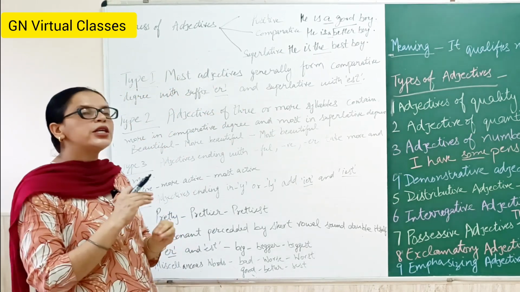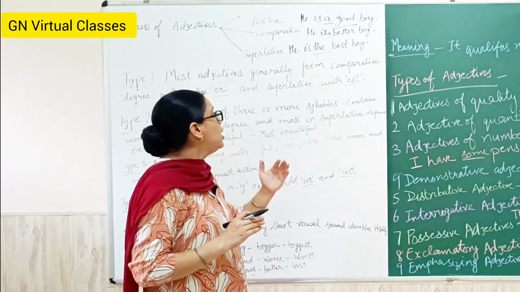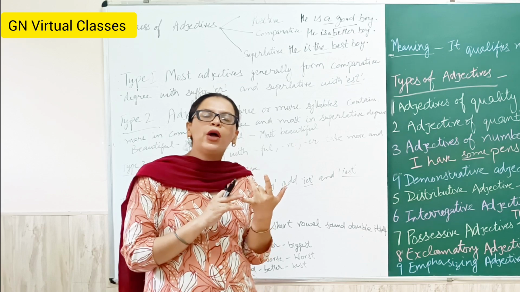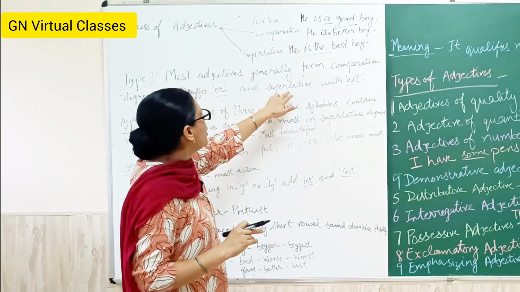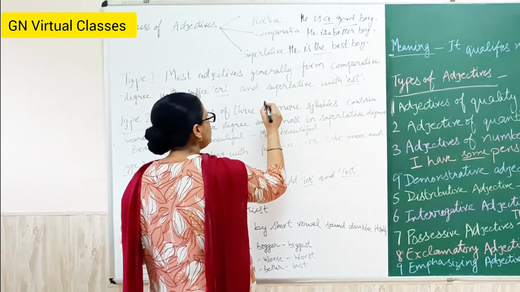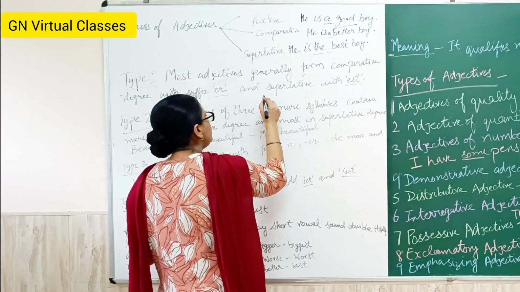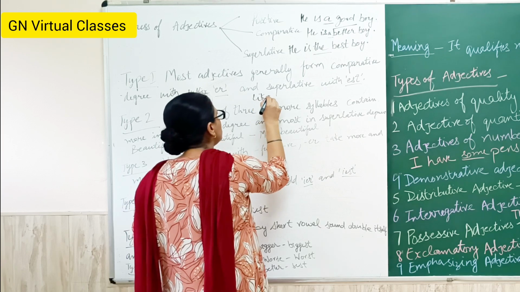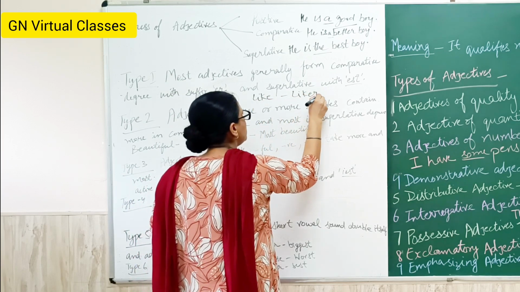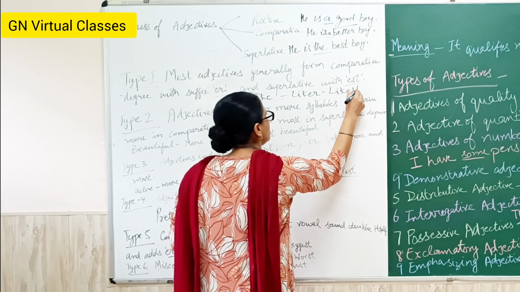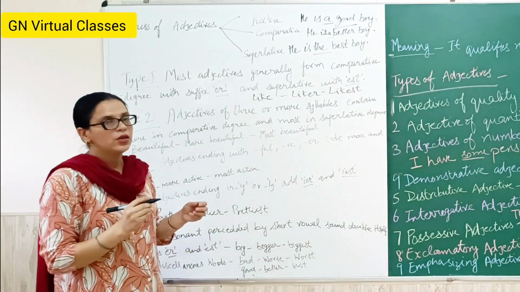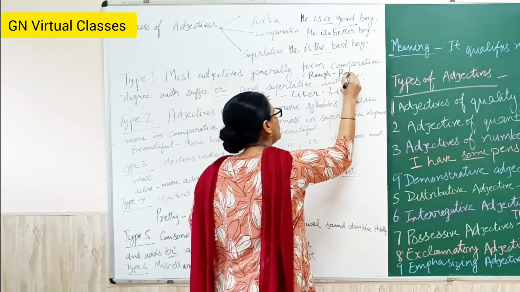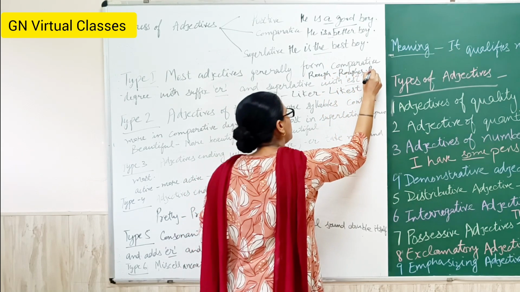First type: most adjectives generally form the comparative degree with the suffix er and the superlative form with est. Like I write here, like, liker, likest. Rough, rougher, roughest.